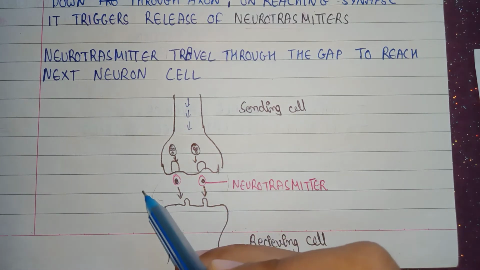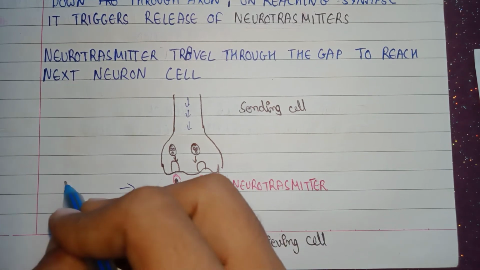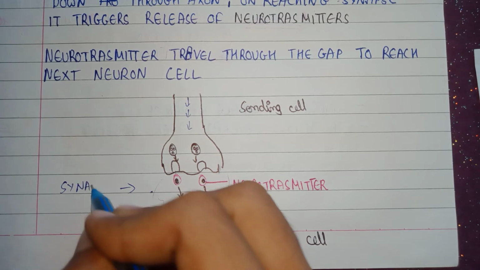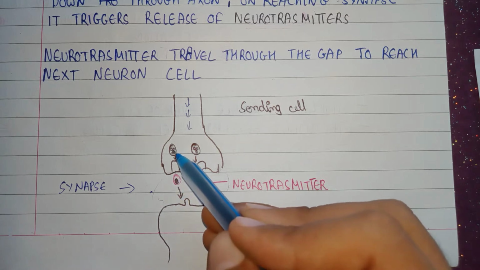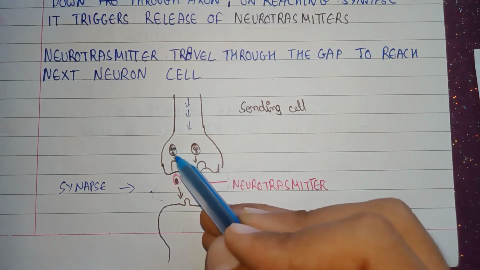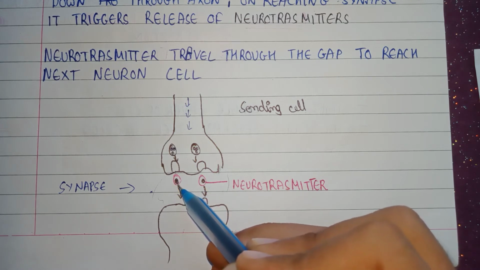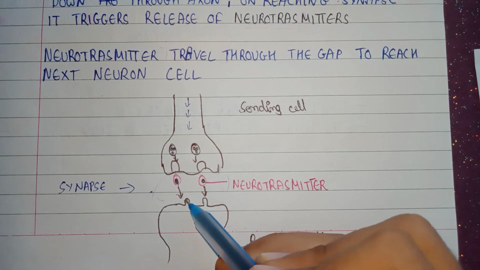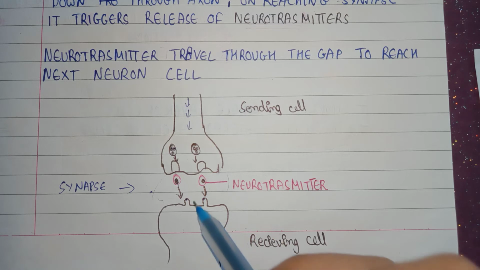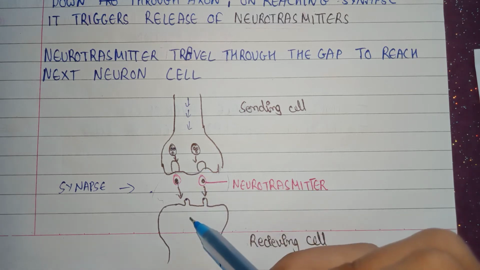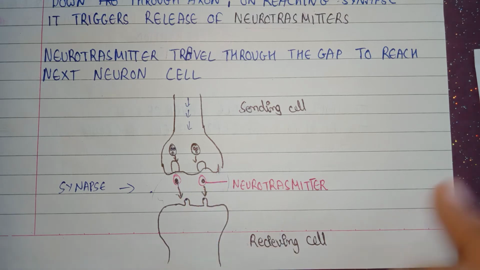This space is called the synapse. A synapse is a gap by which two neurons are connected. The neurotransmitters, or small chemicals, are released into the synapse, and by traveling through it, they reach the receptor of the receiving cell or neuron. This is how neurotransmitters help in cell signaling, and this is how synaptic signaling works.